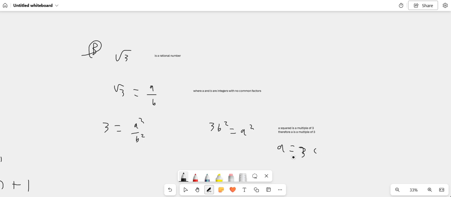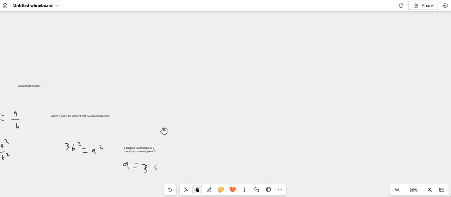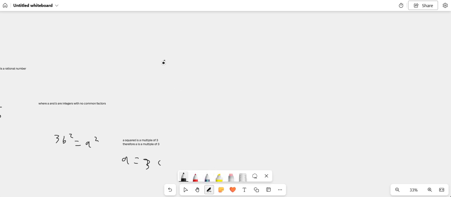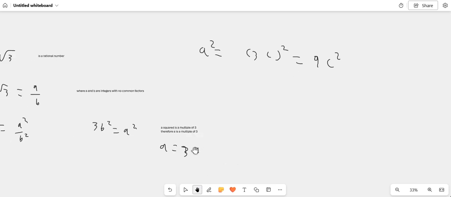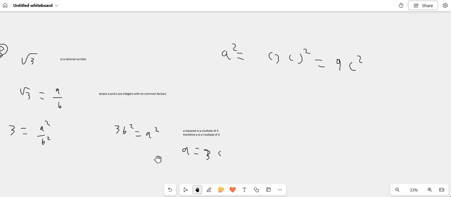You'll see what I'm doing in a minute. So let's do a squared now. Let's write a squared is equal to (3c) squared, which is equal to 9c squared. The reason I brought c into this, by the way, is just to show that a is a multiple of 3. You'll see how it all comes together in a minute. Full circle. We said that a squared is equal to 3b squared. So if a squared is equal to 3b squared, and a squared is also equal to 9c squared, that means that 9c squared is equal to 3b squared.